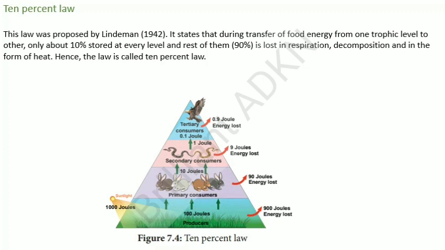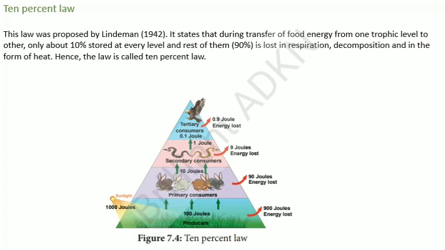In this you see sunlight is giving 1000 joules of energy, whereas the producers will absorb only 100 joules and the remaining 900 joules of energy is lost in the atmosphere. It is transferred to the primary consumers, that is 100 joules of energy is consumed by the primary consumers while eating the producers, and 10 joules will be absorbed by the primary consumers and the remaining 90 joules of energy is lost in the atmosphere.